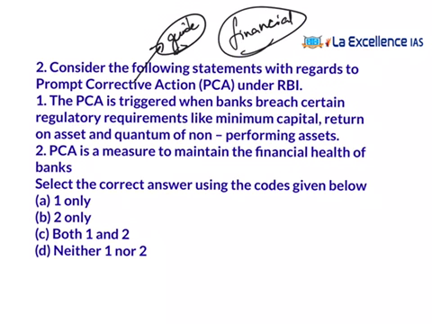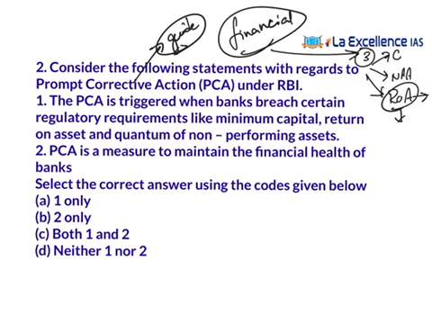When this PCA will be invoked on the banks is decided based on three parameters. One is capital, the other one is non-performing assets, and another one is return on assets. That means how much profit the bank has attained. And for all these three parameters, RBI has set up some limit. If that limit has been exceeded by the bank, then RBI will invoke these guidelines known as Prompt Corrective Action Framework to recover from the worsened financial health situation of the banks.